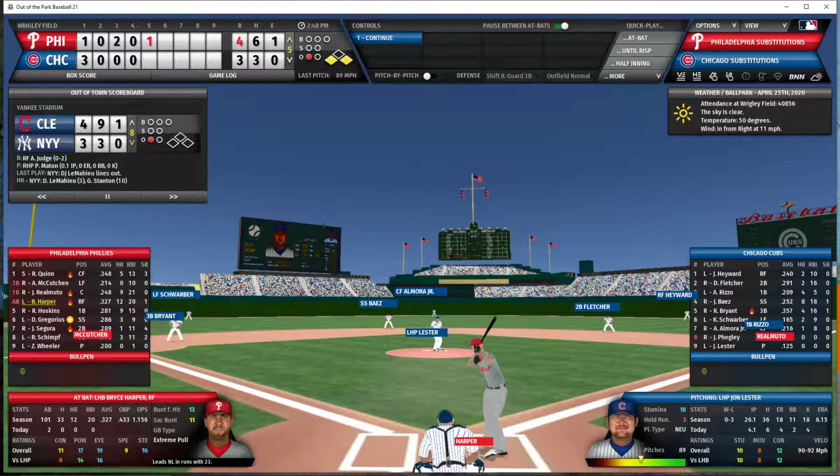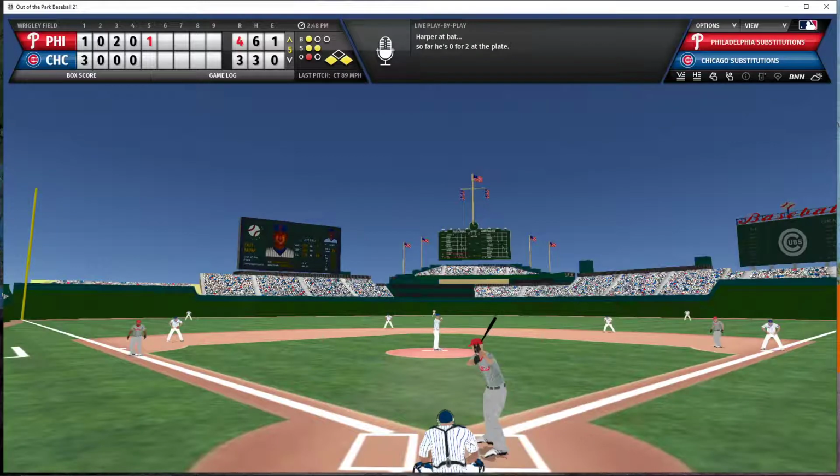You just intentionally walked somebody to get to Bryce Harper. I can't begin to explain that particular piece of strategy. All right. I guess they feel like Harper must be very susceptible to the lefty-lefty matchup against Lester. Let's see how this turns out.